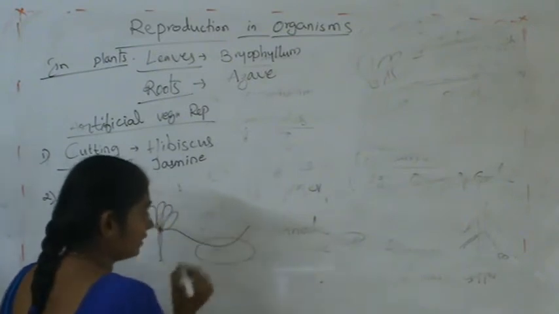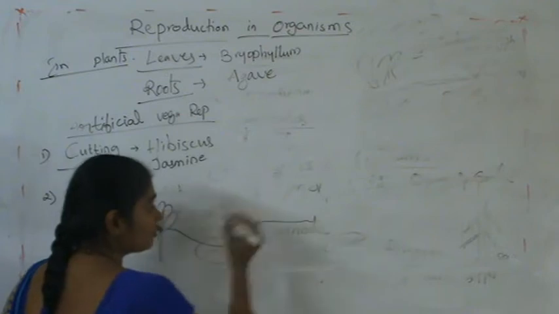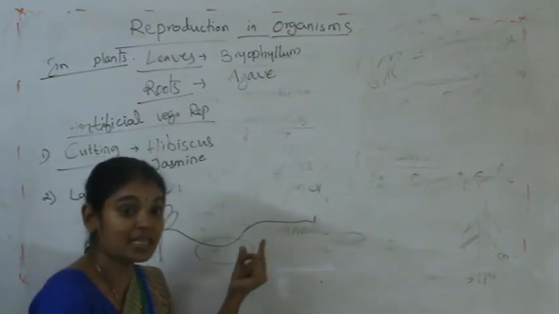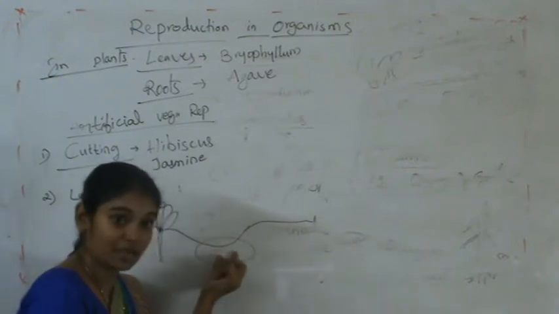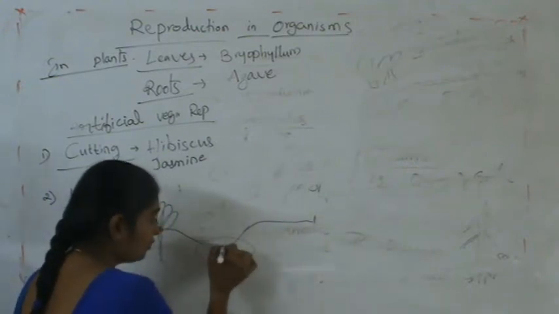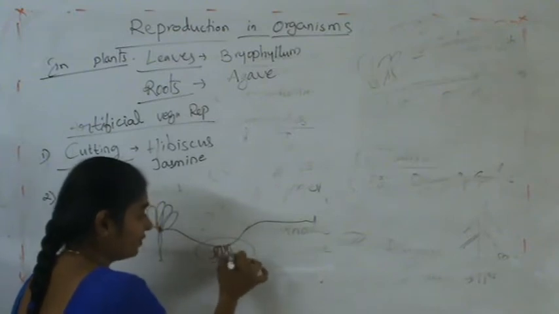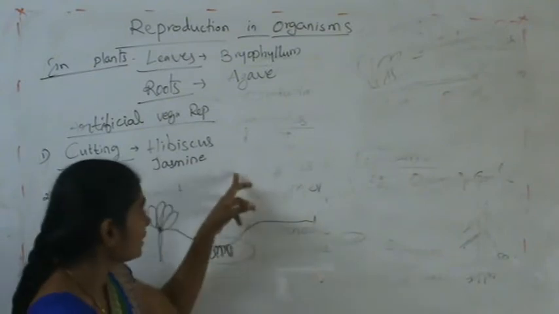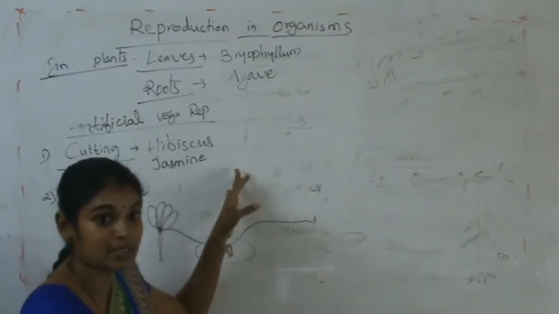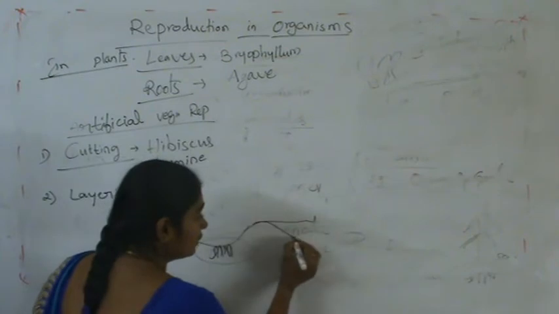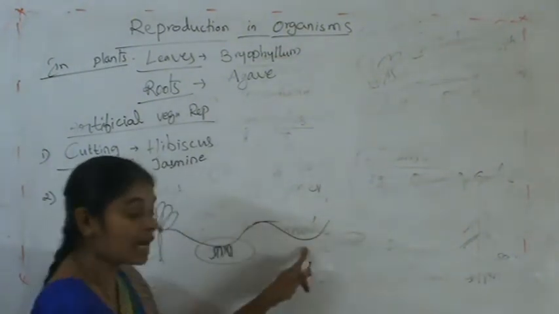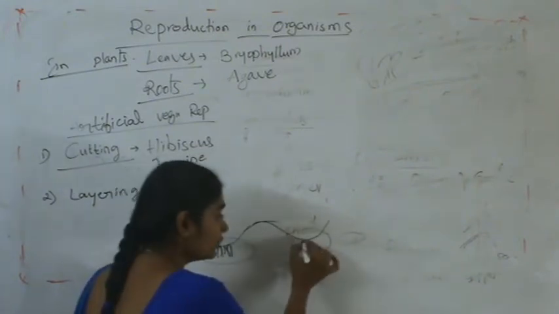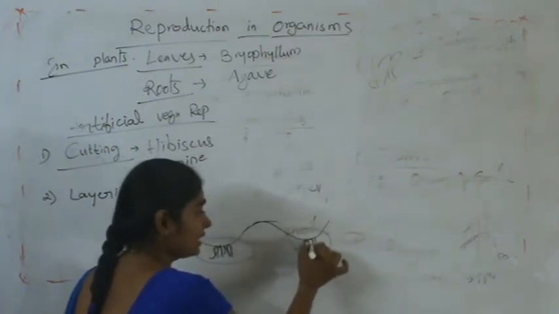See, this is the soil, and another branch will arise from this. The part of the branch which is incorporated into the soil, here the roots will arise. Roots will develop from this, and from here a new plant will arise. The same process again: another branch is incorporated into the soil, and here also roots will arise like this.